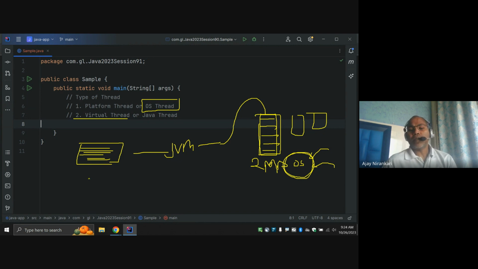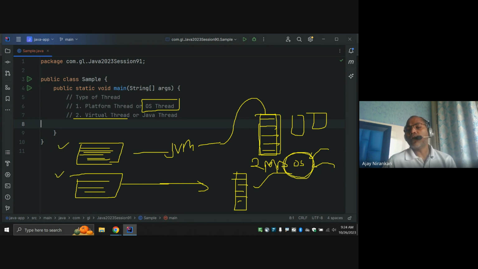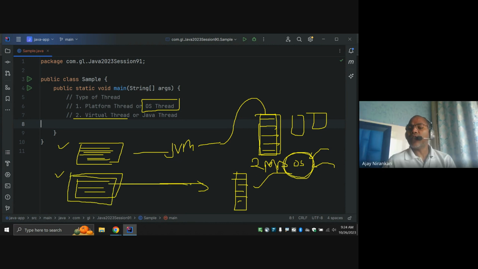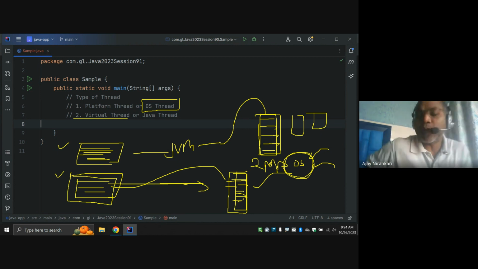So it's good as of now, there is no problem. But now, say this is again my task that I want to run in a separate thread. So you again request: hey operating system, can you create one more thread for this? And you put your code here. Finally, all the threads you create map one to one to operating system threads. You are just requesting, hey operating system, can you run this in a thread? The operating system creates one actual thread, parks your code there, and your code runs. Till now there is no issue. All works fine as expected.